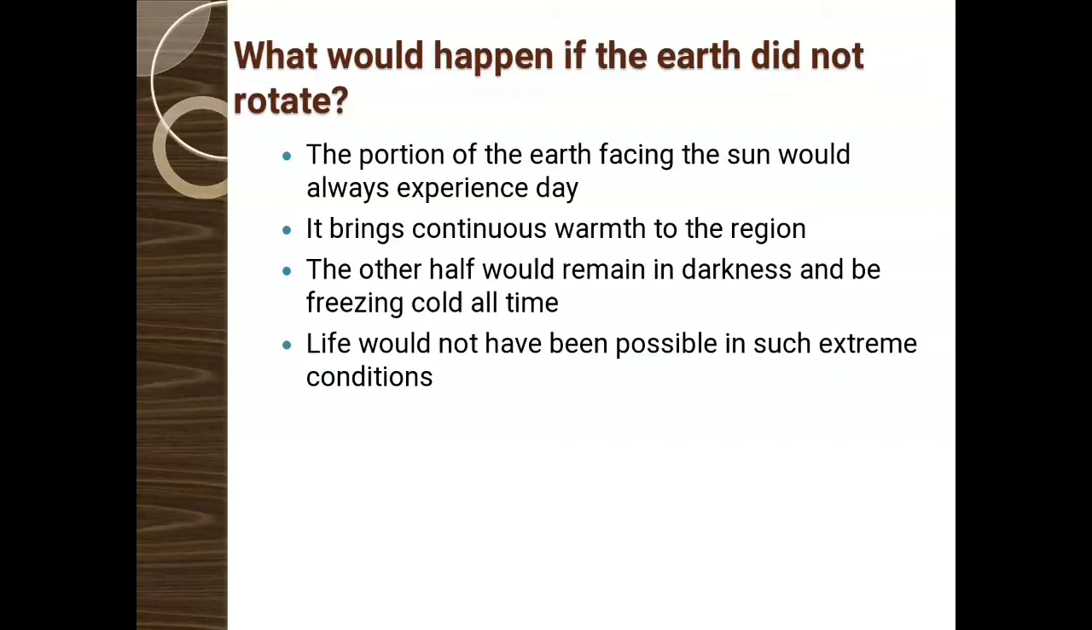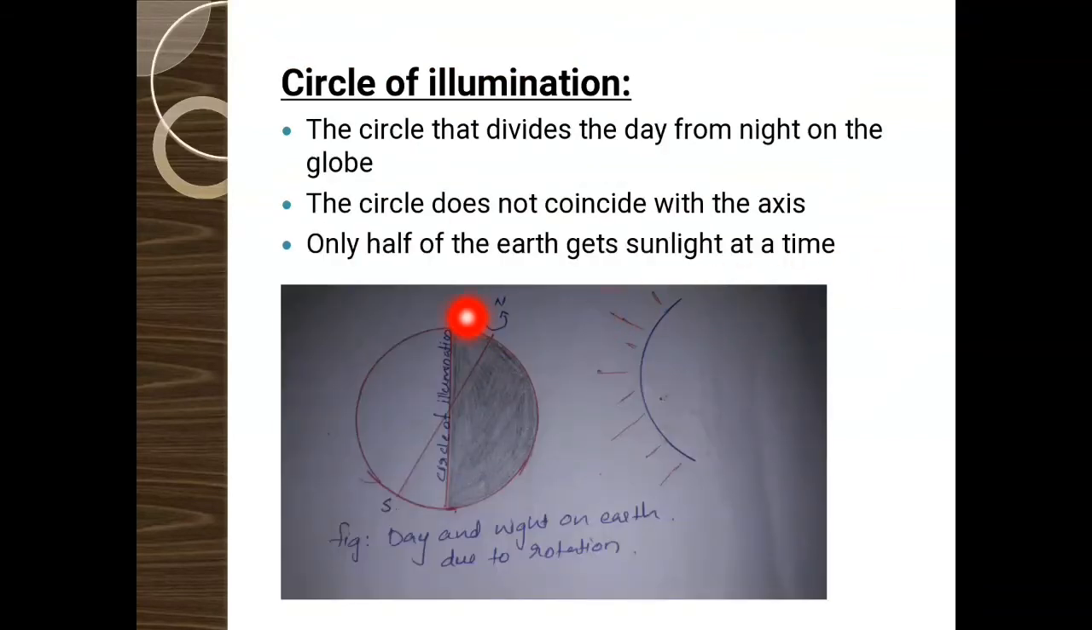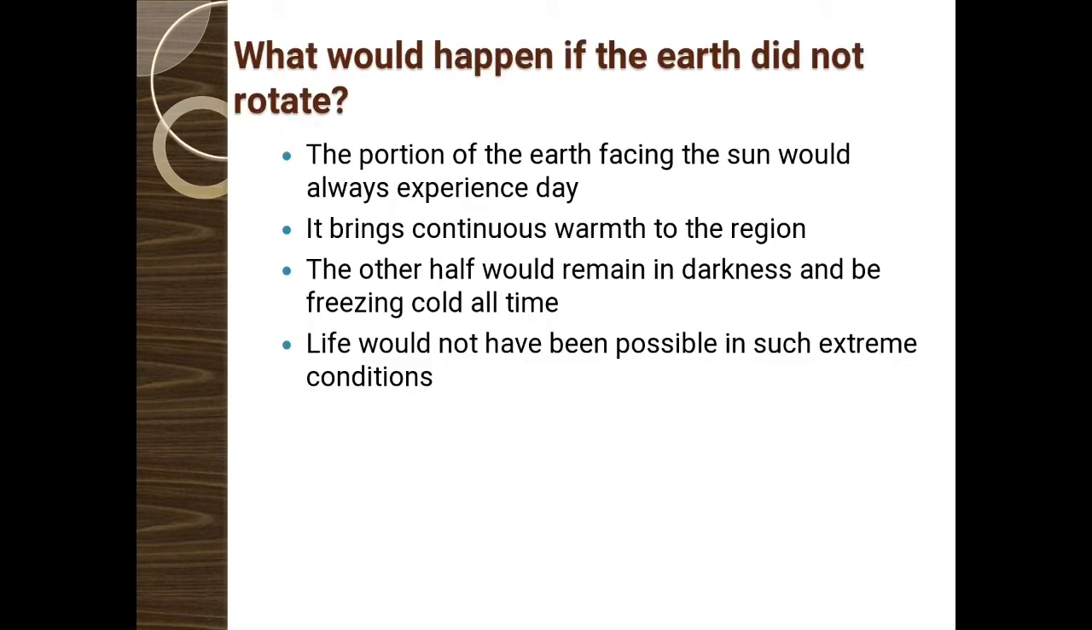You can see in this picture, the shaded region is the area of the earth facing the sun, and this region receives sunlight all the time, and they feel daytime the whole year. And the other area which does not receive sunlight will be in darkness all the time. So the area which is facing the sun would be a warm region, and the other half will be in a freezing condition, because they are not getting sufficient heat and light, so the temperature will be low and there will be a freezing cold condition.